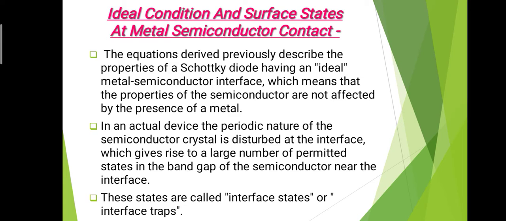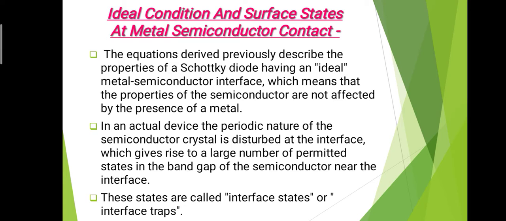We derived the equations for the ideal condition, that is an ideal metal semiconductor contact. But in practice, there is a change in the properties of the semiconductor material.